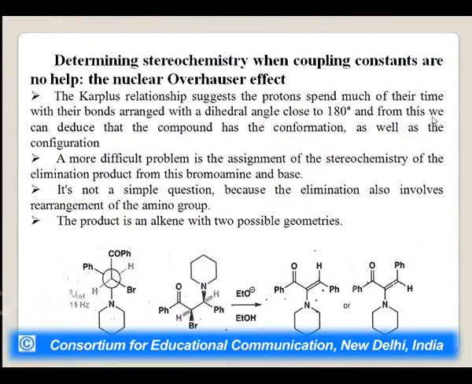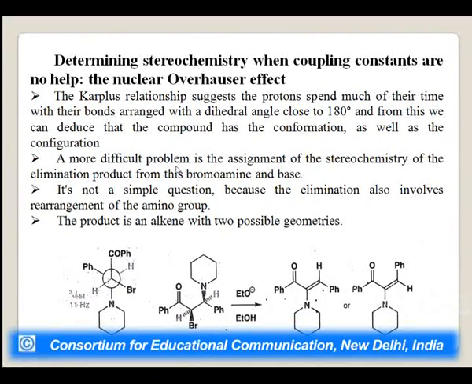The Karplus relationship suggests that the protons spend much of their time with their bonds, not in space but with their bonds, at a dihedral angle close to 180, and from this we can deduce that the compound has the conformation as well as the configuration.